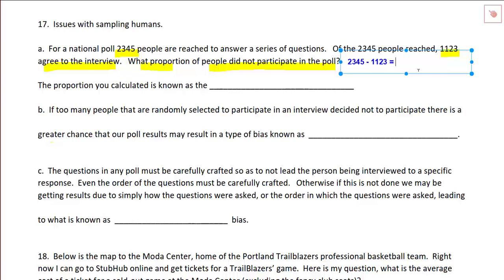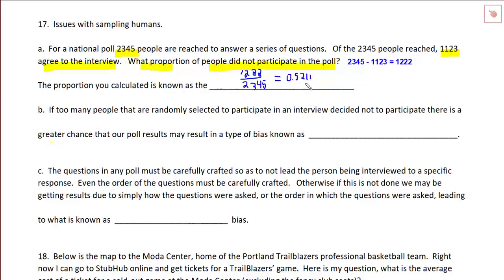gives me 1,222. Okay, so now if I take this, let's say, 1,222, divide that by 2,345, and that gives me 0.5211.